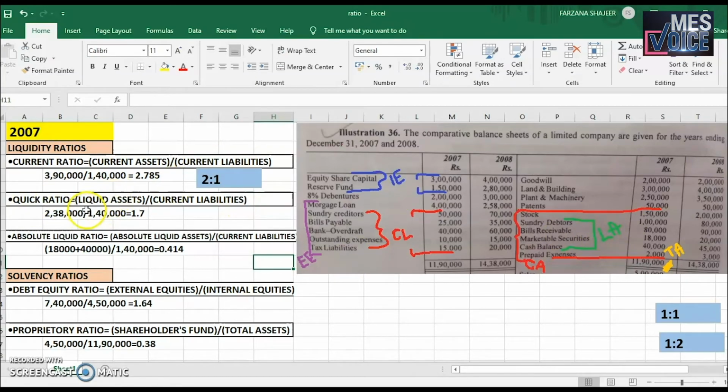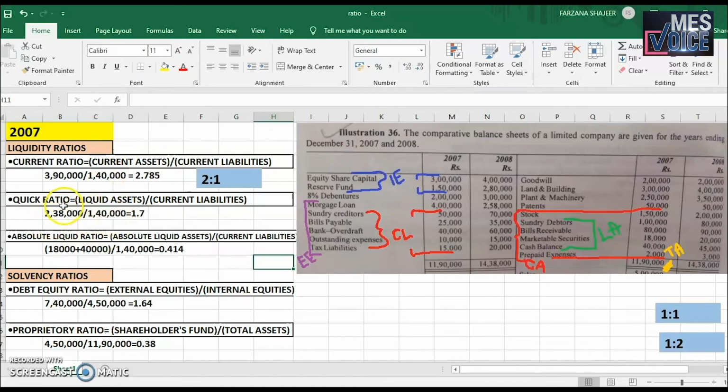Quick ratio is equal to liquid assets divided by current liabilities. Remember, I told you liquid assets are the same as current assets except for stock and prepaid expenses. You can see that I've marked them in green color. If you just exclude the stock and the prepaid expenses from the current assets, you get the block marked in green. The total of these will give you the liquid assets of the organization in 2007. That comes to 2,38,000, and